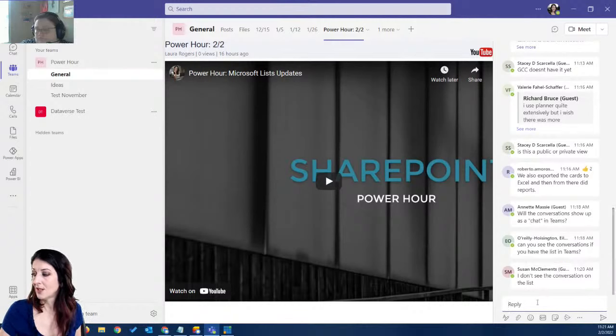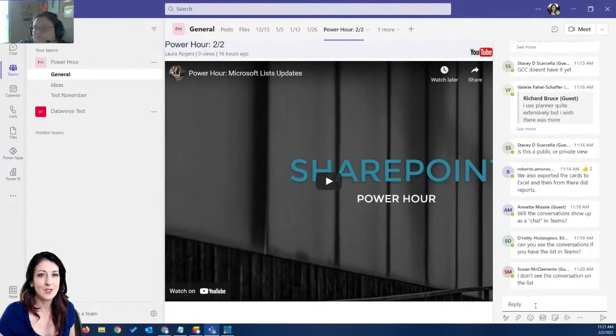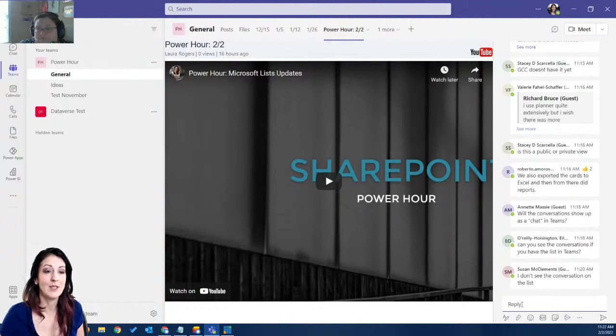Susan said, I don't see the conversation on the list. That would be interesting. I saw some other people that were external users having that chat and seeing those little chat bubbles. So I think that it's there and they're able to do it. So I'm not sure what exactly you're not seeing. You should see those little chat bubbles next to list items in there. Only if there is an existing chat.